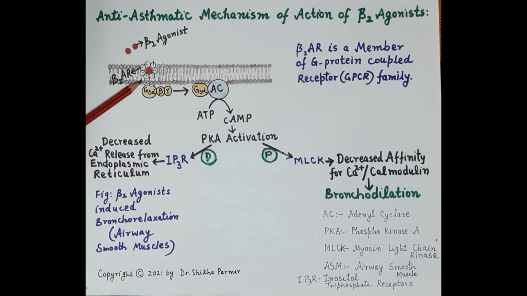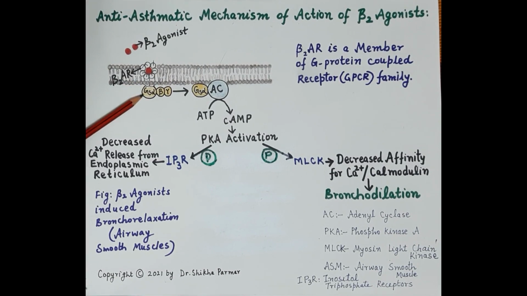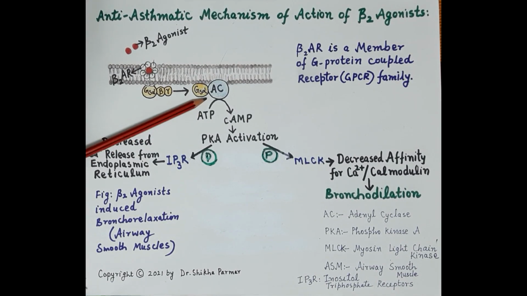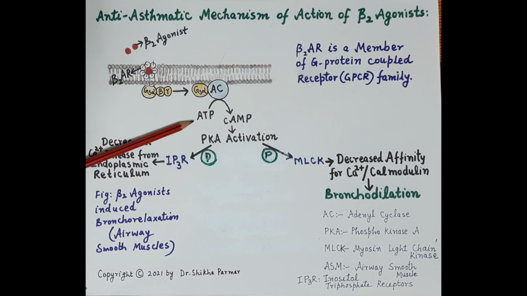Now the receptor binds to the G stimulatory protein, that is the Gs, which has 3 subunits, namely the alpha, beta and the gamma subunit. The activated alpha subunit of G stimulatory protein dissociates from beta and gamma, and after dissociating, this G stimulatory alpha subunit activates the enzyme adenyl cyclase. Because of the activation of adenyl cyclase, ATP is hydrolyzed to cyclic AMP, and this cyclic AMP further activates protein kinase A.